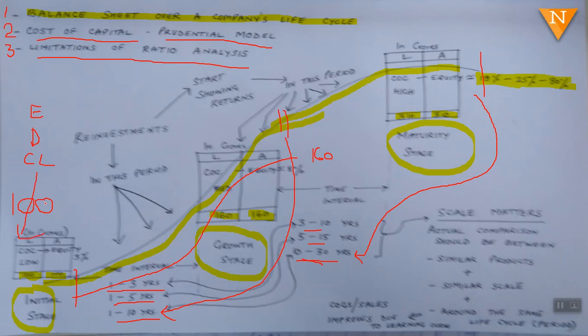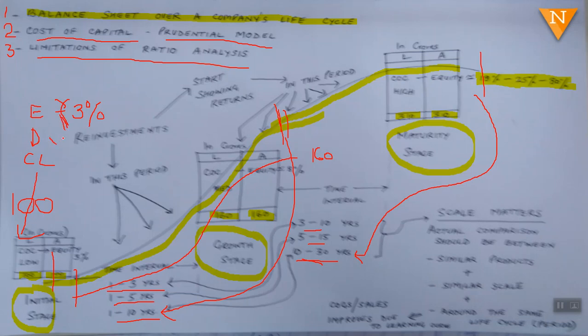Now, what do you mean by the prudential model? The prudential model says keep your cost of capital low in the initial years. Cost of capital low means the equity people shouldn't expect returns of more than 3%, because the company is in its initial years. So maximum return should be less than 3% for the equity capital.